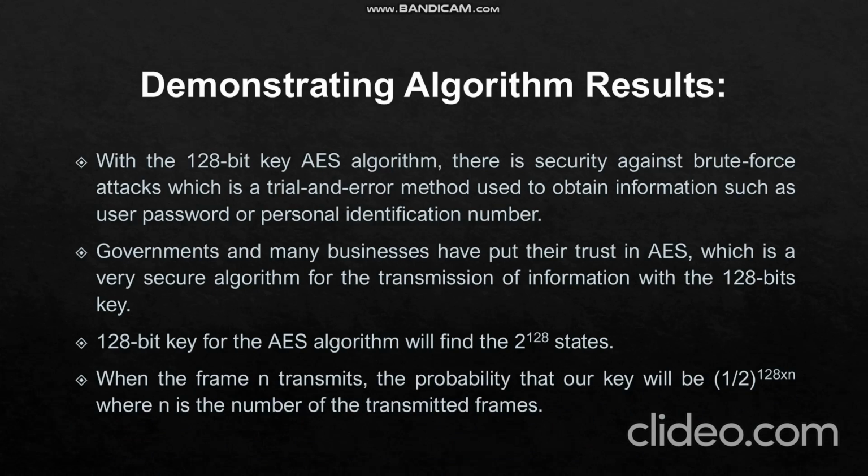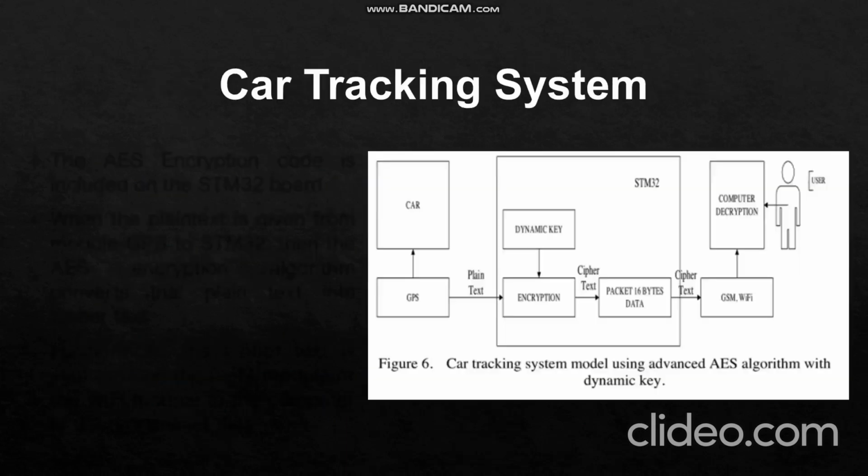However, the trade-off is that the system hardware cost also increases, and the time to process the algorithm is longer where the data encryption takes place. We can clearly see the proposed dynamic key generation makes the algorithm more secure. Now here is an example of it, which is the car tracking system.